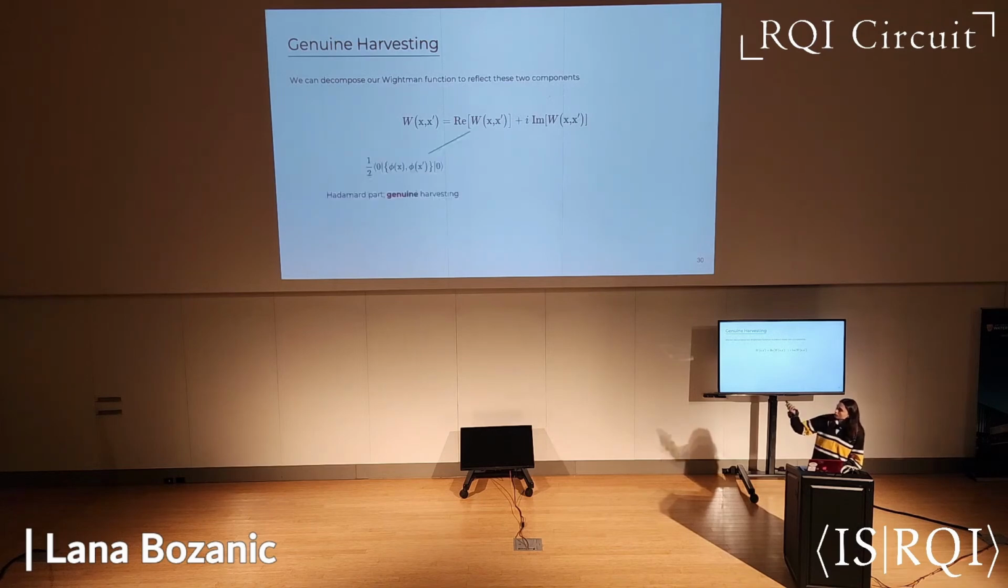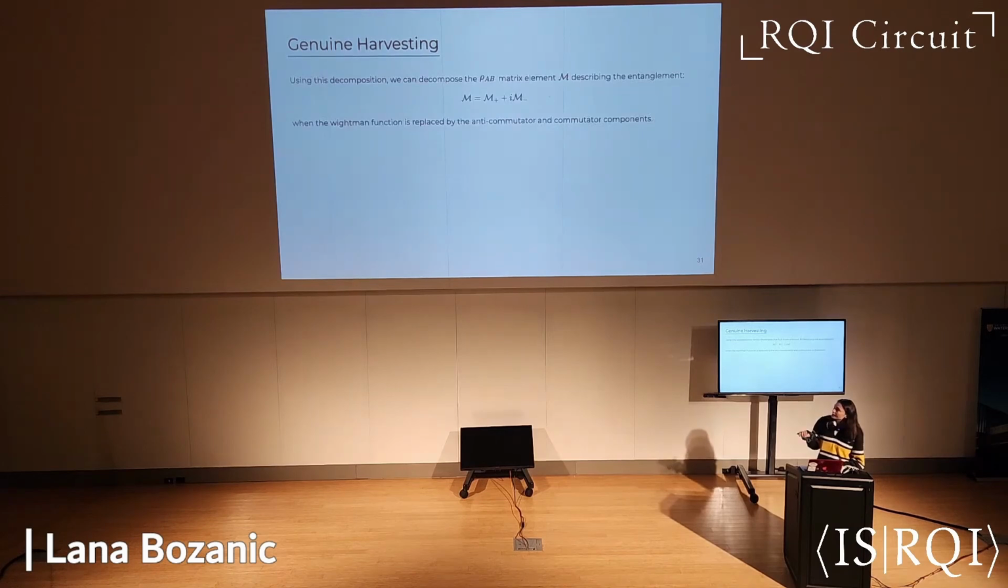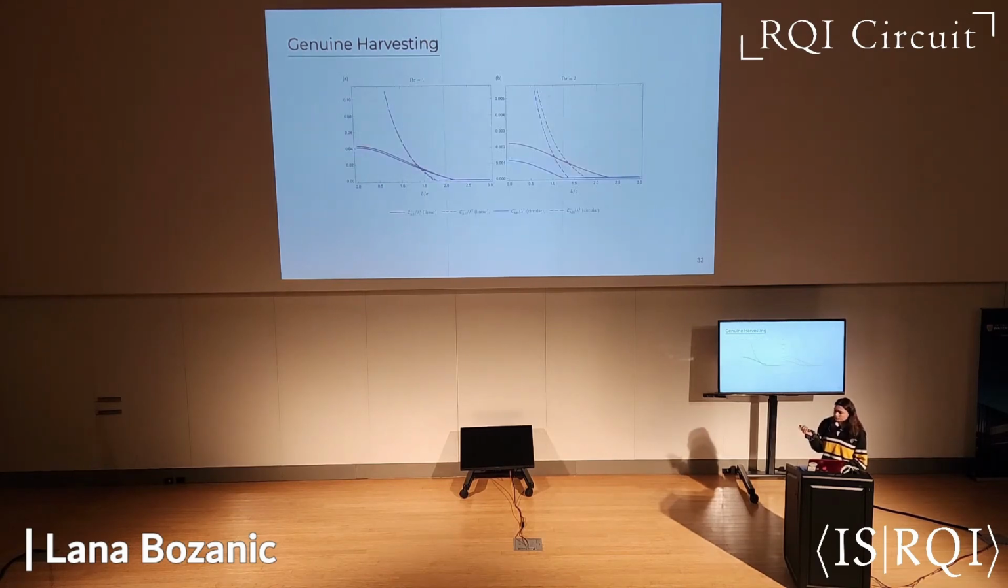So this Wightman function can get split up into its real and imaginary parts: the Hadamard part, which we call the genuine harvesting, and the Pauli-Jordan part, which is entanglement from the communication. And then we can split up that M term, which quantifies our non-local correlations, and introduce concurrence quantifying both the genuine harvesting and the entanglement from communication. And what we ended up finding is that even though we can't causally separate our detectors, we can still tune our parameters so that the harvesting is genuine